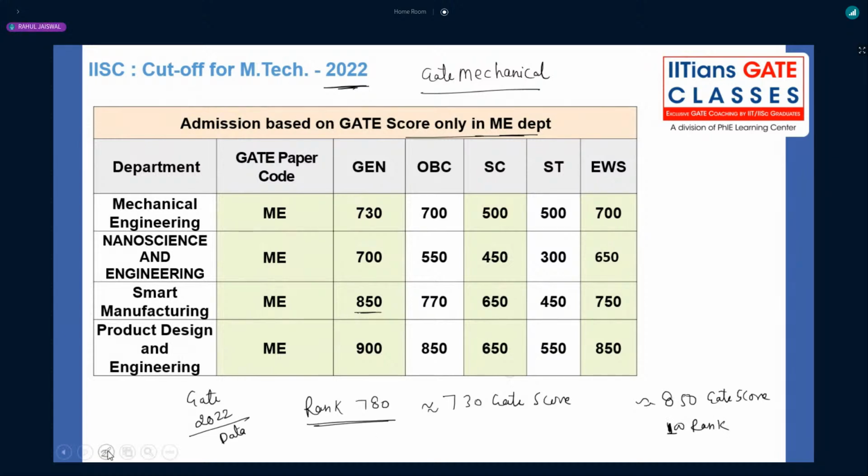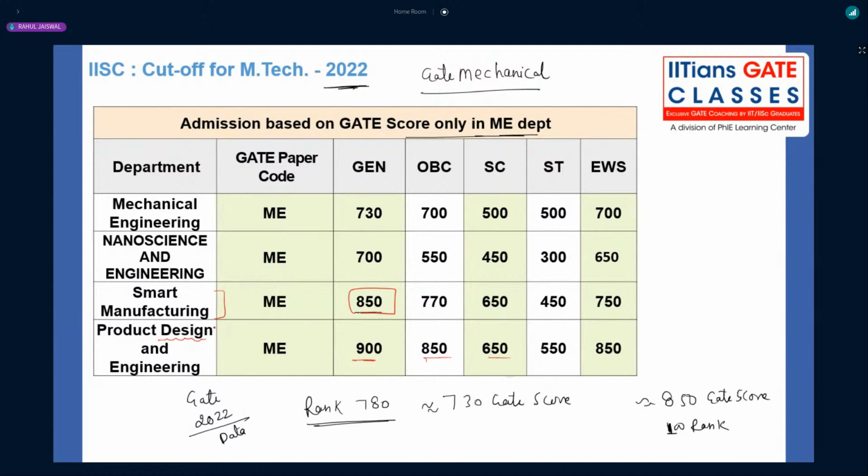So now you can ask yourself the question, why did the cutoff go so high? Because it is in very good demand, because placements are good for smart manufacturing, right? And it is a very good opportunity for GATE XE also. I will show the cutoff for GATE XE also. Again, product design and engineering, as I told you, whenever design is involved, the cutoff will be very, very high after COVID, right? Almost 900 is there. 900 means the rank was around 30, right? That means the closing cutoff rank was 30 for last year at IISc Bangalore for design, right?